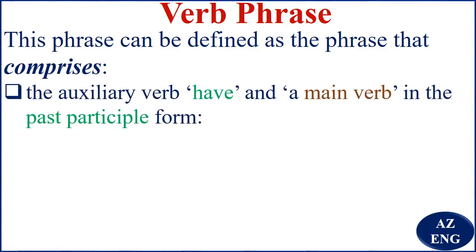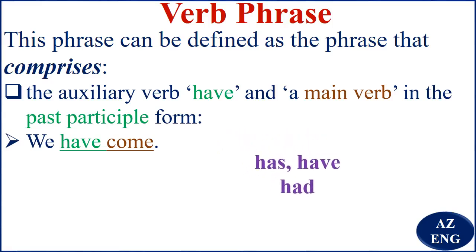And here it comprises the auxiliary verb have and a main verb in the past participle form. For example, we have come. Now when we are talking about the auxiliary verb have, you should remember has, have, had. So have come. Have is the auxiliary verb have. Come is the main verb in what? In the past participle form. So have come is our verb phrase.